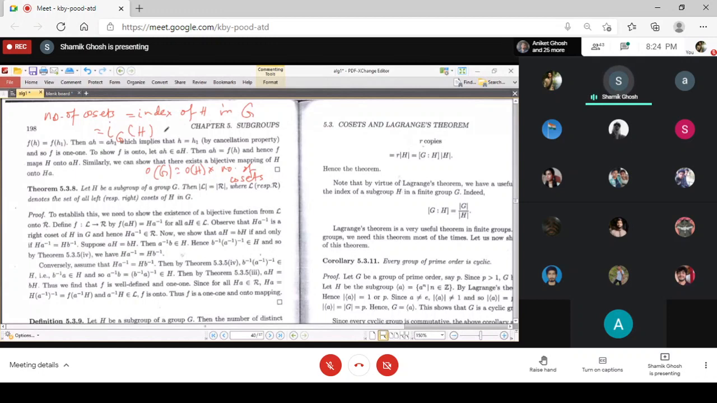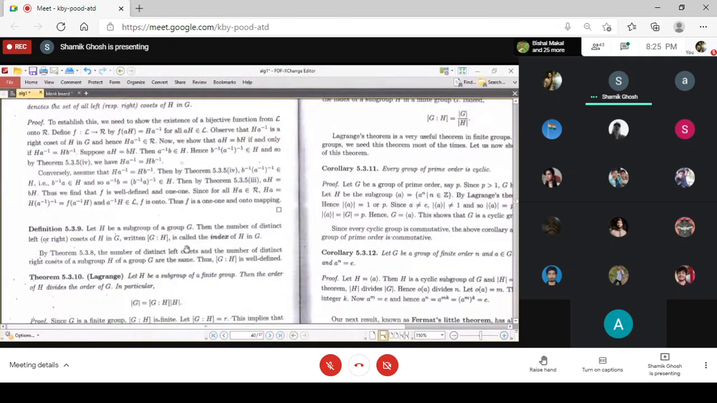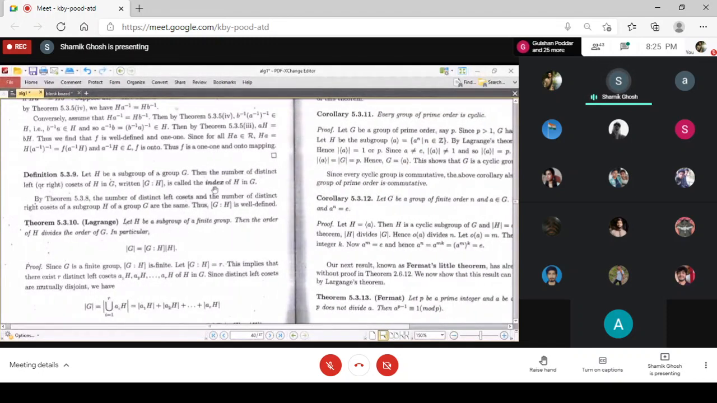That is nothing but order of G by order of H. This is called the index of H, and that is the number of left cosets or right cosets, whatever you take. So this is finally Lagrange's theorem. They are writing it in terms of the index. Here index is defined.